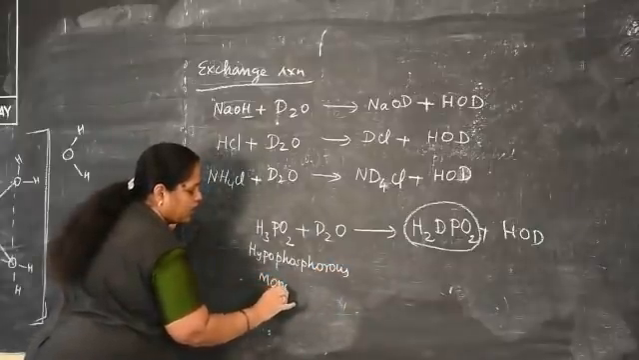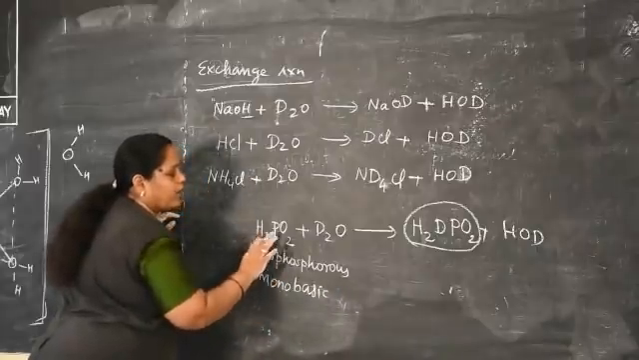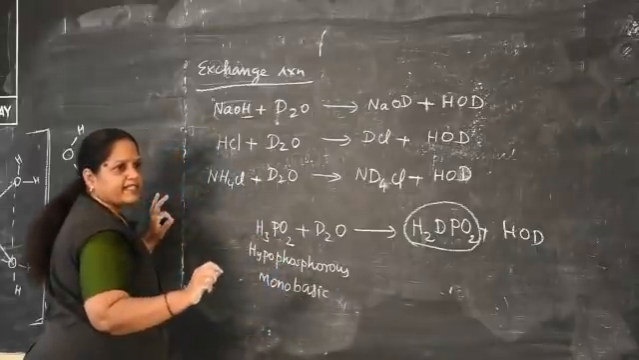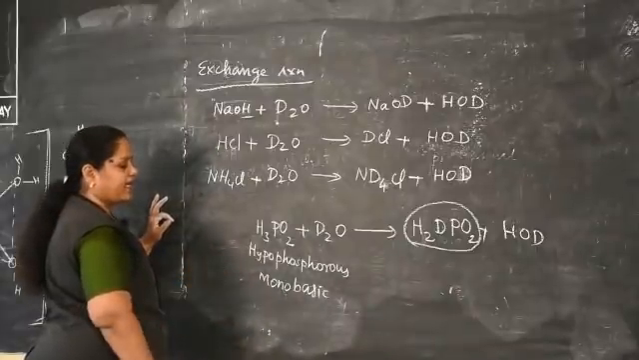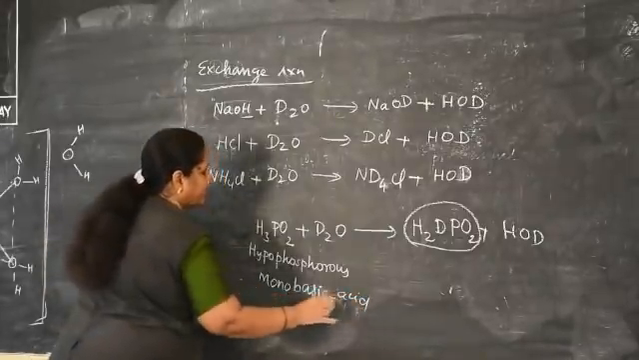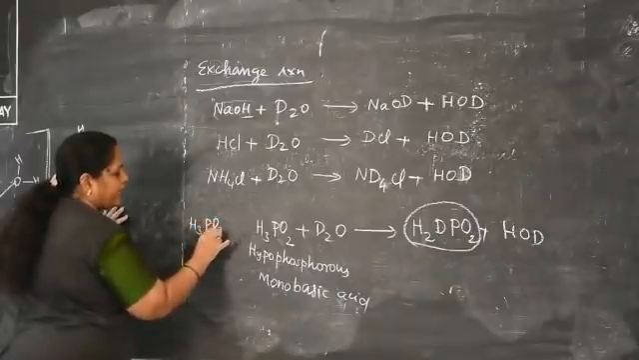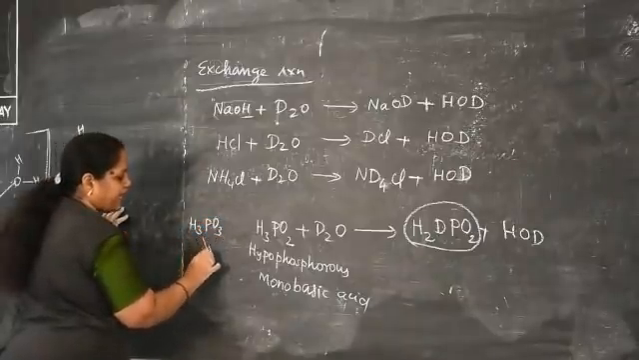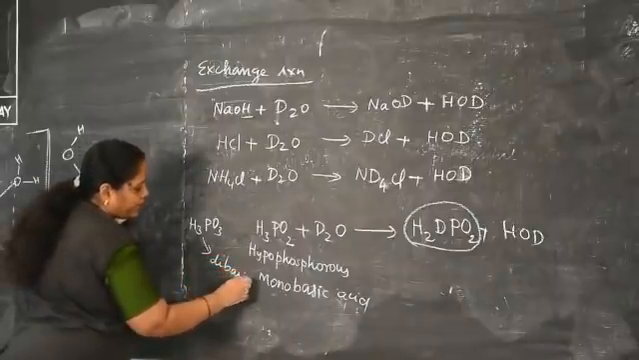One more question. Among the following, which is a monobasic acid? Hypophosphorus acid, phosphorus acid, phosphoric acid, and like that metaphosphoric acid. The monobasic acid is hypophosphorus acid. H3PO3 is called phosphorus acid. It is called a dibasic acid.